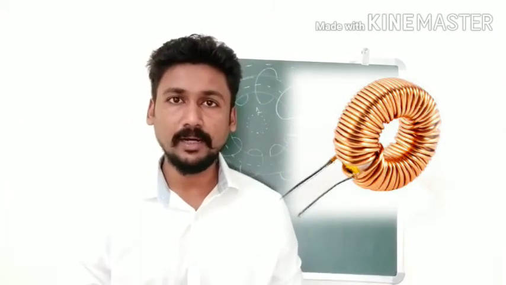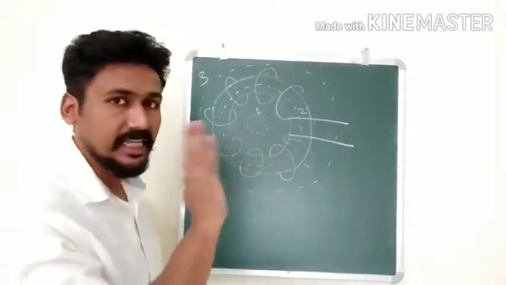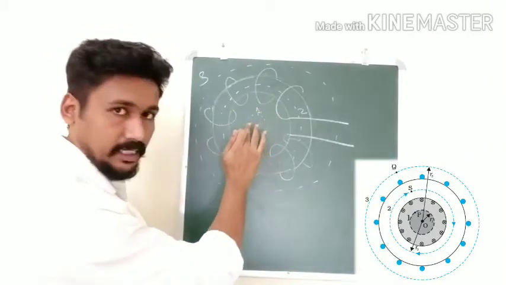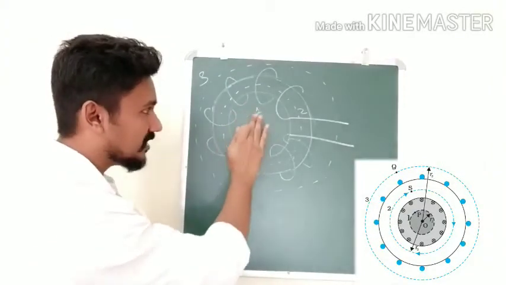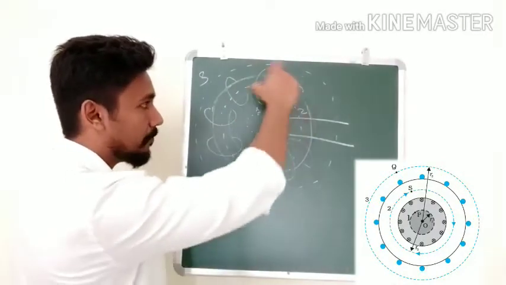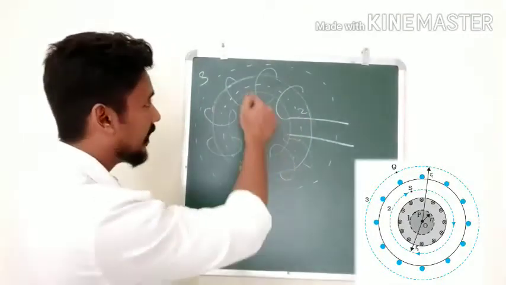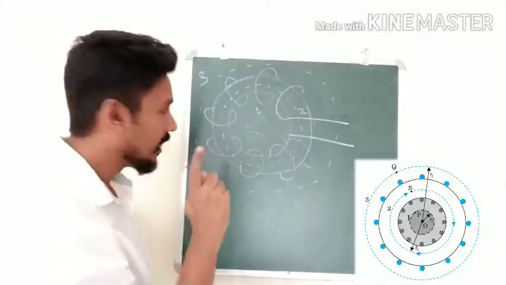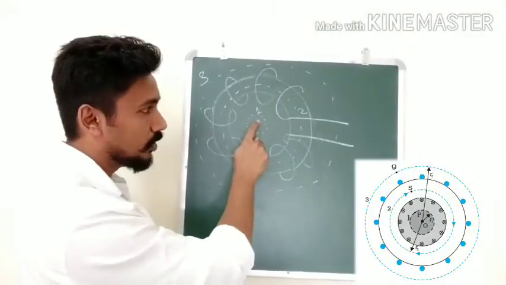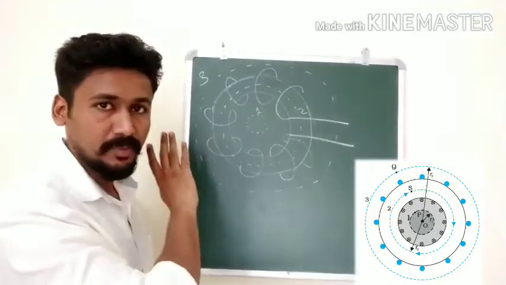So we have to find out the magnetic field inside the toroid. Now we will imagine three regions of this toroid. This is the first region, which is inside, between the empty space in the toroid. The second loop is actually inside whatever is the pipe of the toroid. So the second region is inside this, and the third region is outside. Now you will see for region number 1, there is no electric current flowing through the first region. So the magnetic field inside the toroid there will be 0.